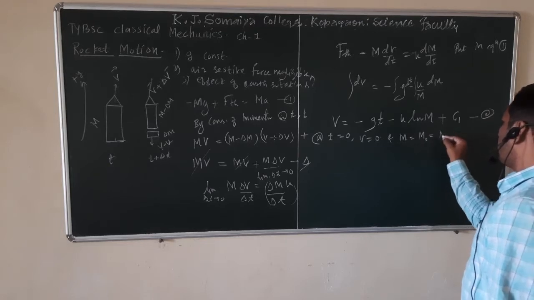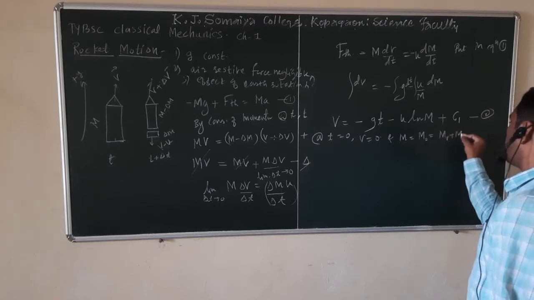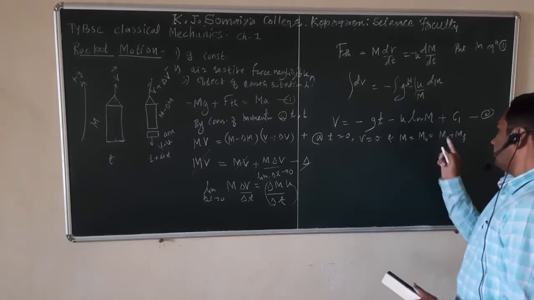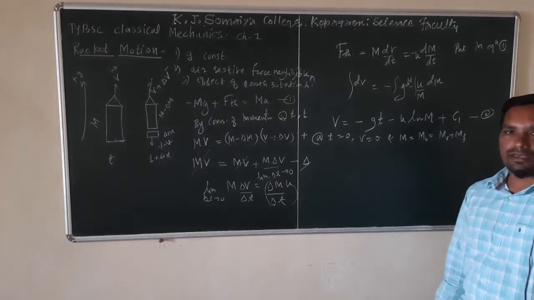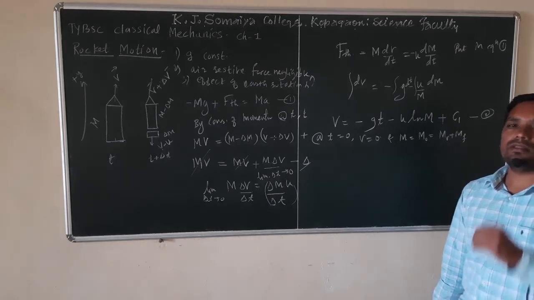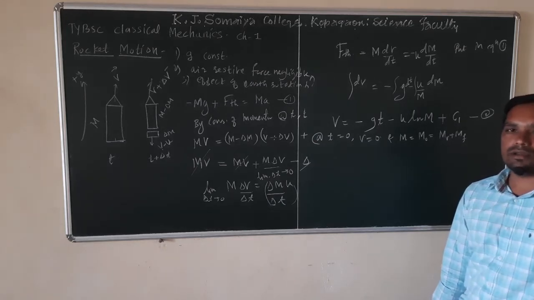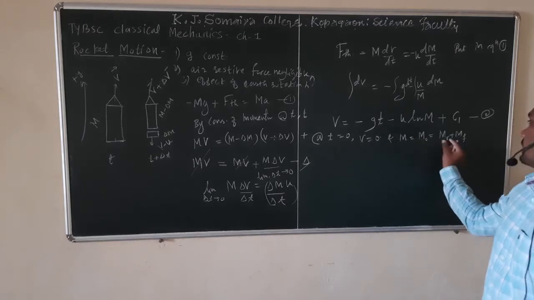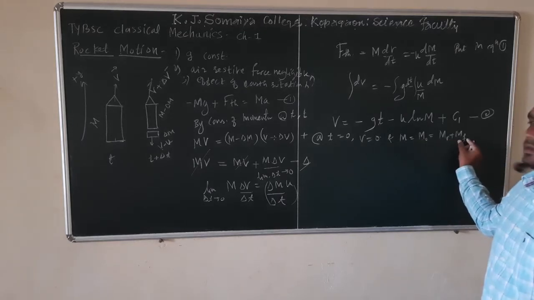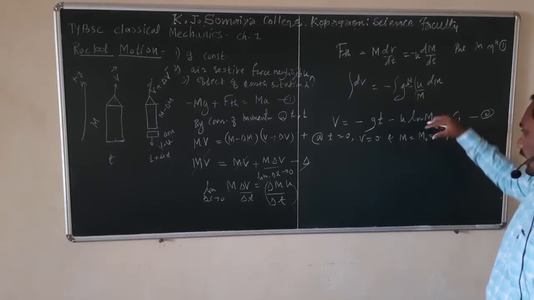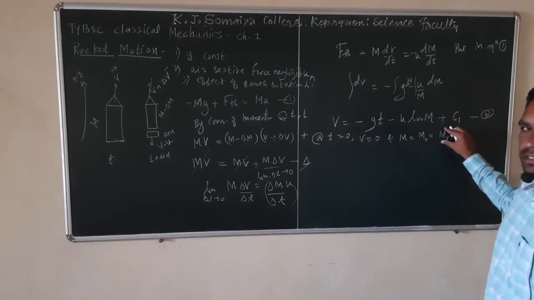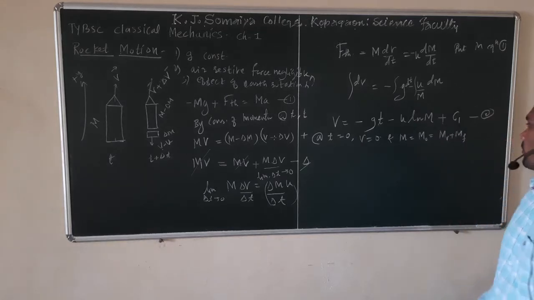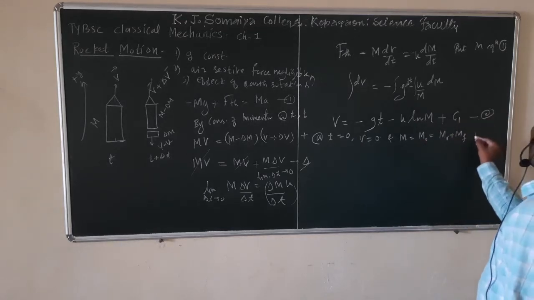m0 means what? Mass of vehicle plus mass of fuel. In that rocket, how much is the mass of vehicle and how much fuel do we put in that rocket? So m0 is the total mass, which is mass of vehicle plus mass of fuel. Remember, as time goes on increasing, mass of vehicle remains the same, but mass of fuel goes on decreasing. Okay, so put m0 into,